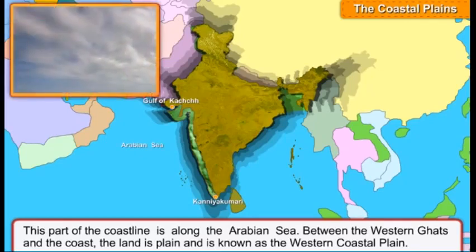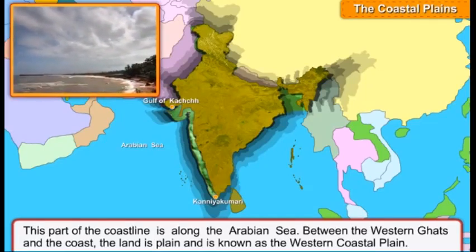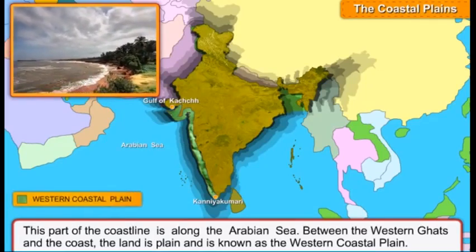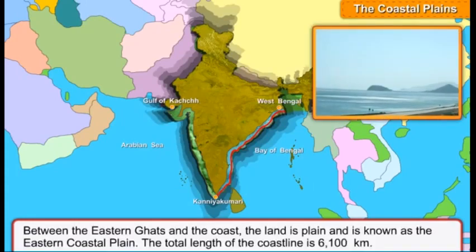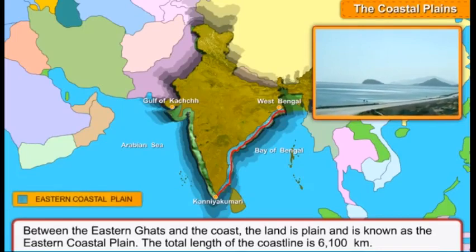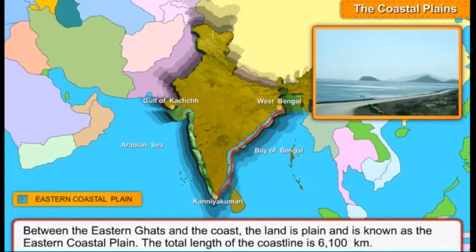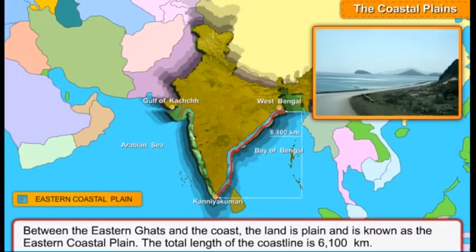Between the Western Ghats and the coast, the land is plain and is known as the Western Coastal Plain. From Kanyakumari, the coast moves northwards and reaches up to West Bengal. This part of the coastline is along the Bay of Bengal. Between the Eastern Ghats and the coast, the land is plain and is known as the Eastern Coastal Plain. The total length of the coastline is 6,100 kilometers.